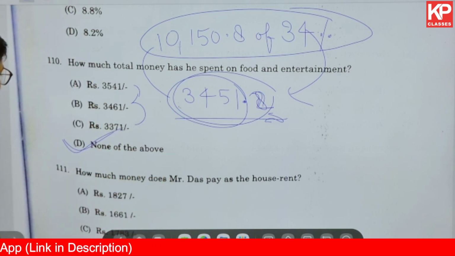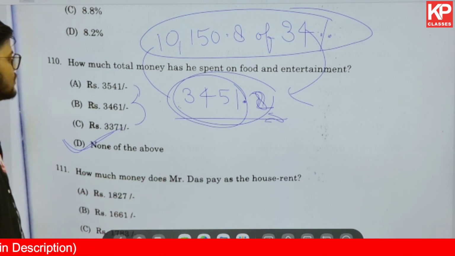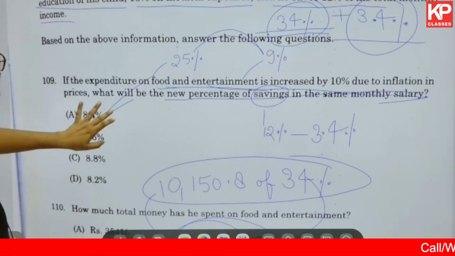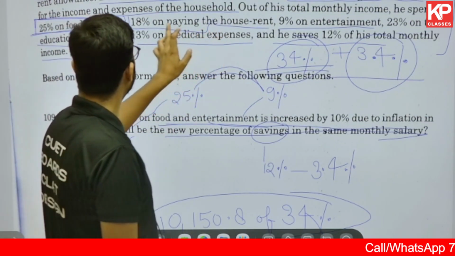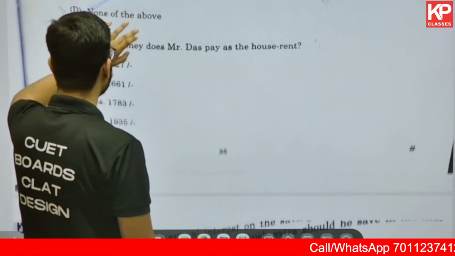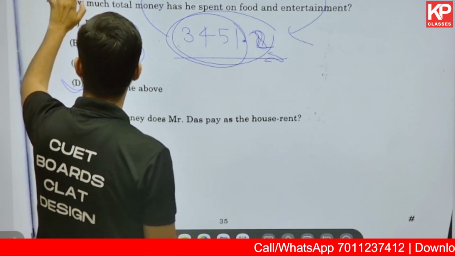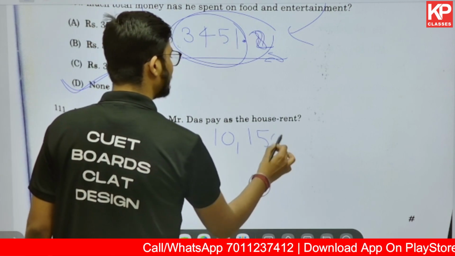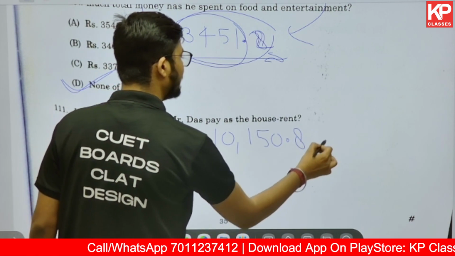Now the same way we can talk about the third one. It says how much money does Mr. Das pay as house rent. House rent he is paying 18%, so again we can calculate 18% of the given amount, 10,150.8. We will be calculating 18%.